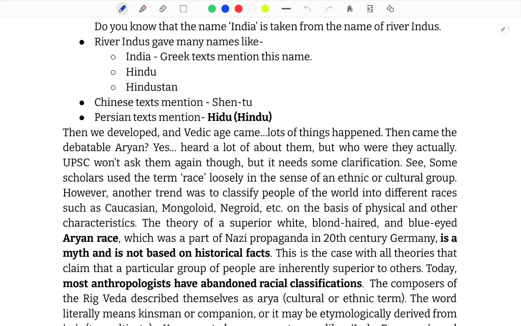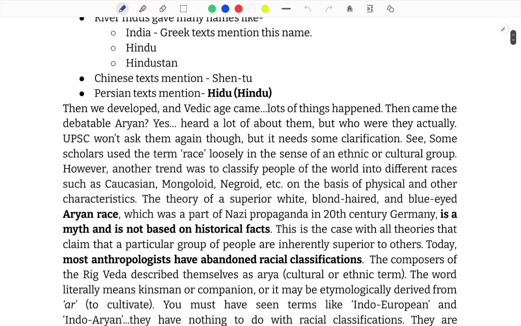Then we developed and the Vedic age came. Lots of things happened. Then came the debatable Aryans. Yes, you have heard a lot about them, but who were they actually? UPSC won't ask them again though, but it needs some clarification.